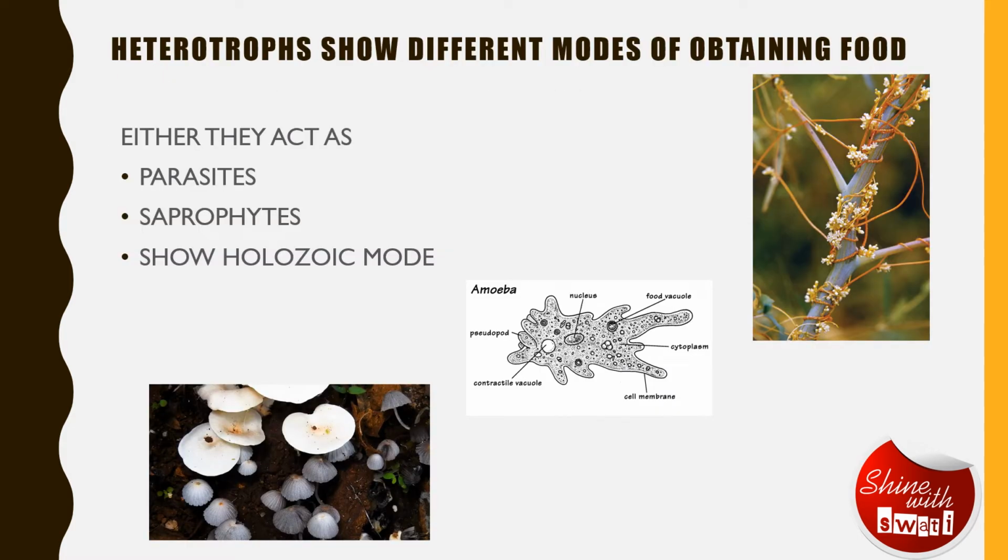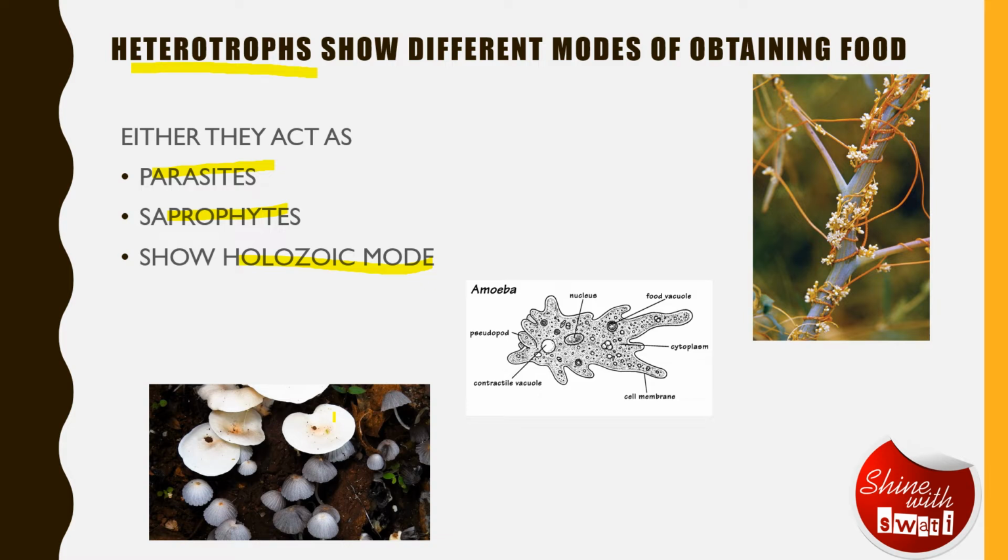Now, there are different modes by which the heterotrophs obtain their food. Either these heterotrophs can act as parasites, they can act as saprophytes, or they can show holozoic mode of nutrition. As you can see in this picture, it's a picture showing mushrooms, which shows saprophytic mode of nutrition.